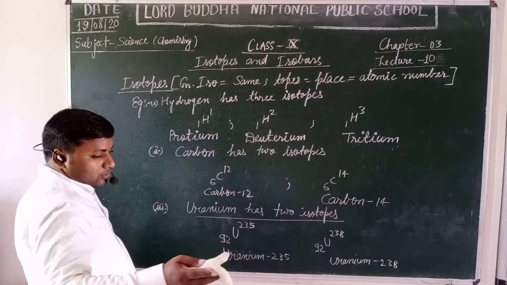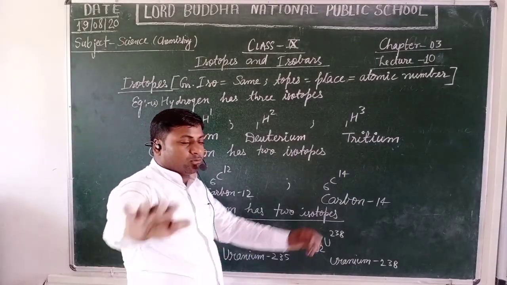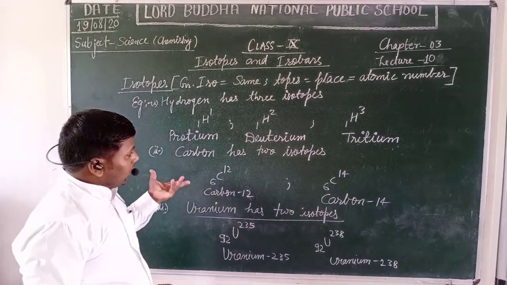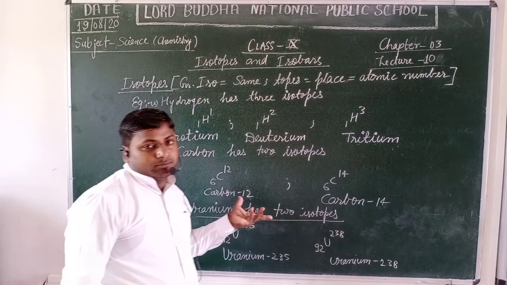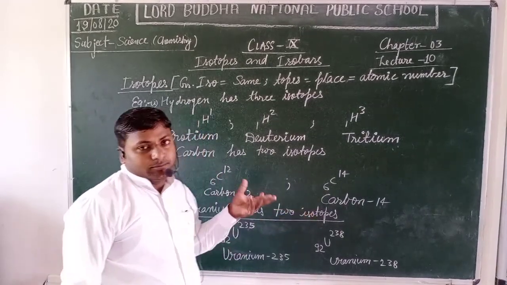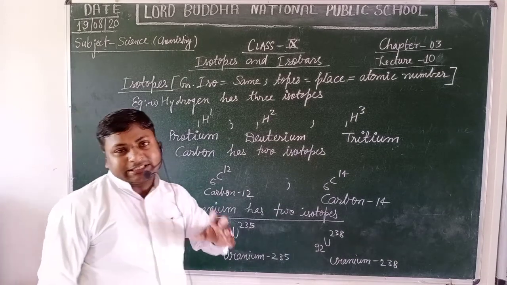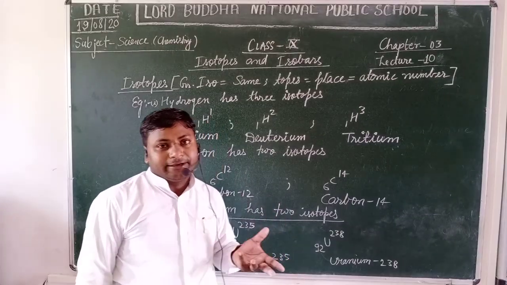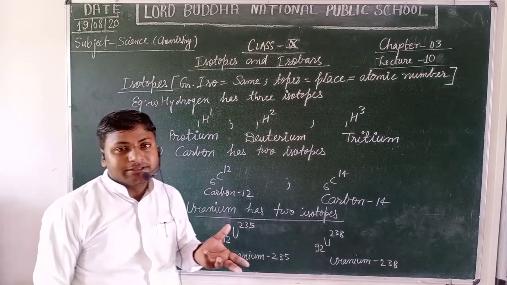Now we are going to know about the importance of isotopes. What kind of action is performed by these isotopes? If we talk about the importance of isotopes, then cobalt-60 is an isotope of the cobalt element that is used in treatment of cancer.